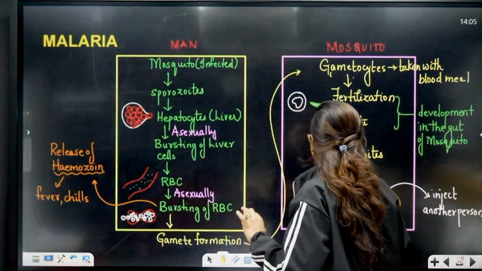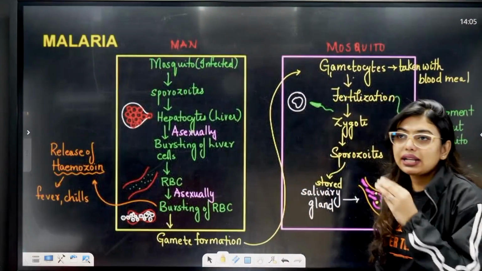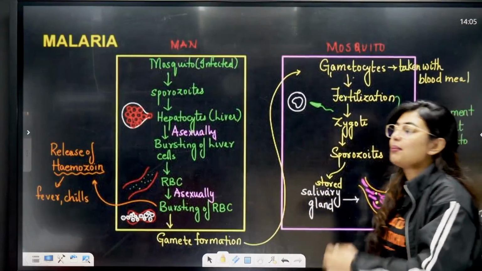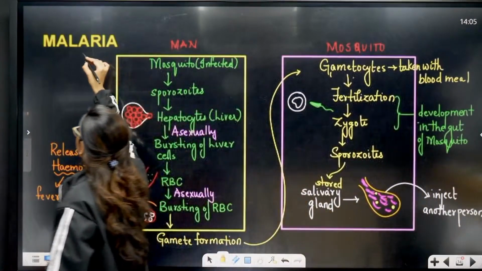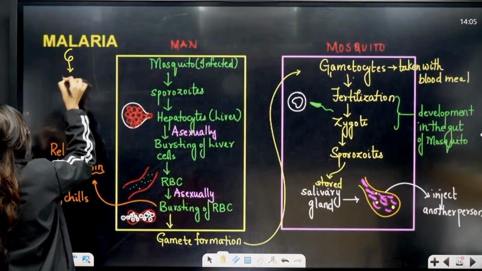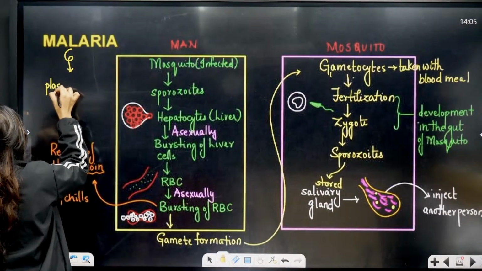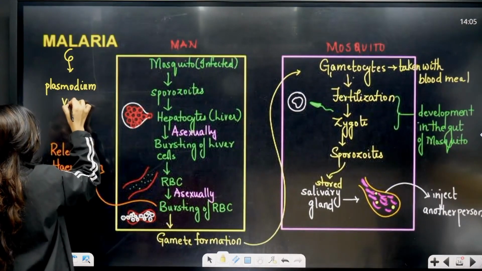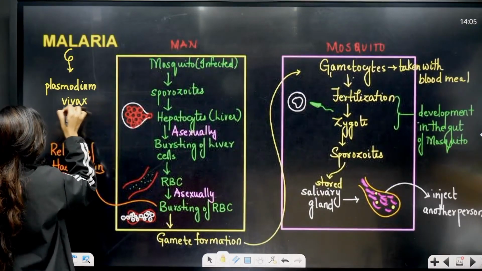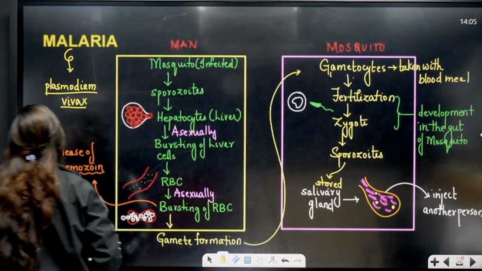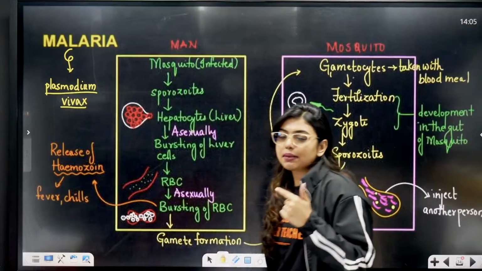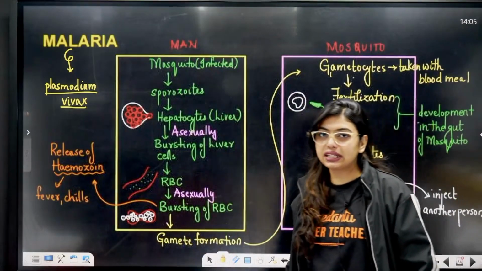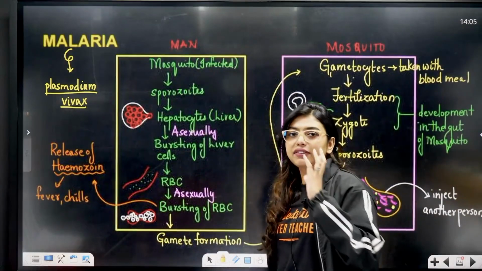Okay, next most important thing, malaria. Malaria is caused by who? Plasmodium vivax. Okay, there is Plasmodium falciparum, which causes the most malignant one. Plasmodium ovale, Plasmodium malariae is there, but here Plasmodium vivax is the most common.